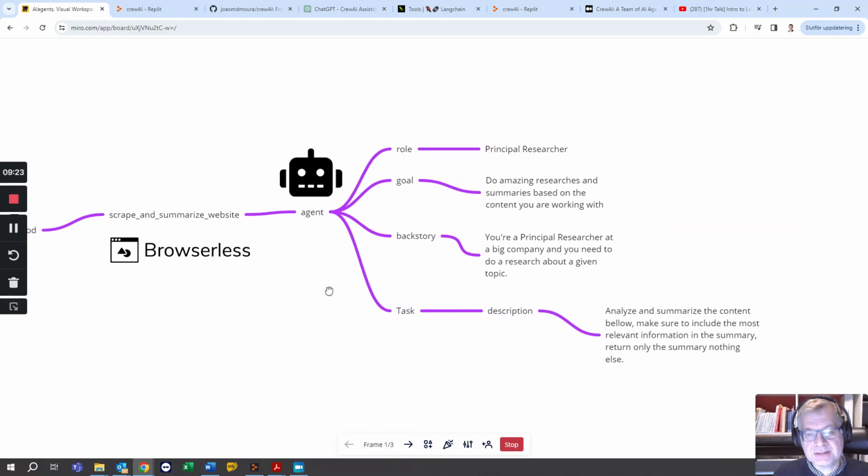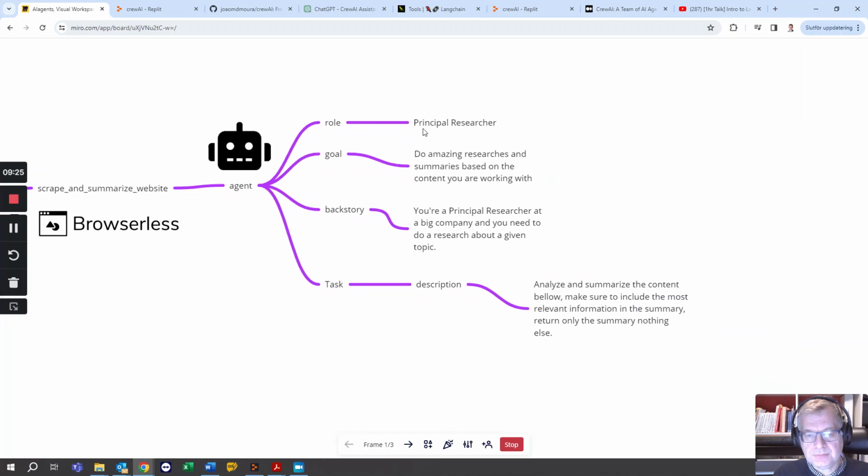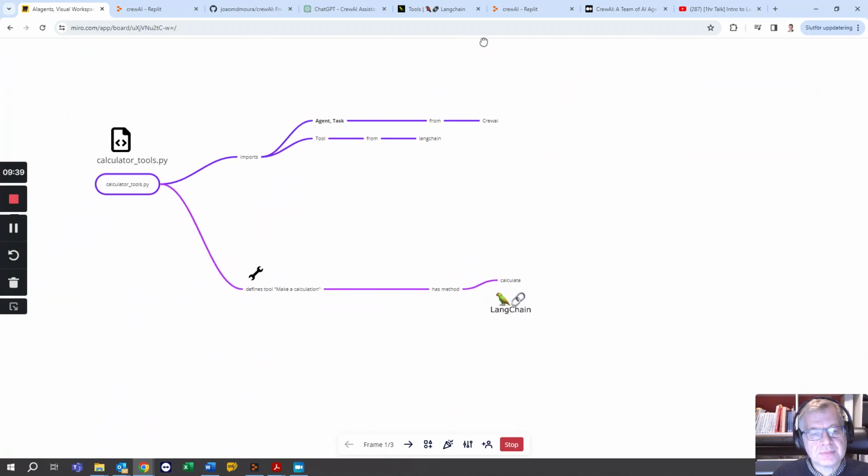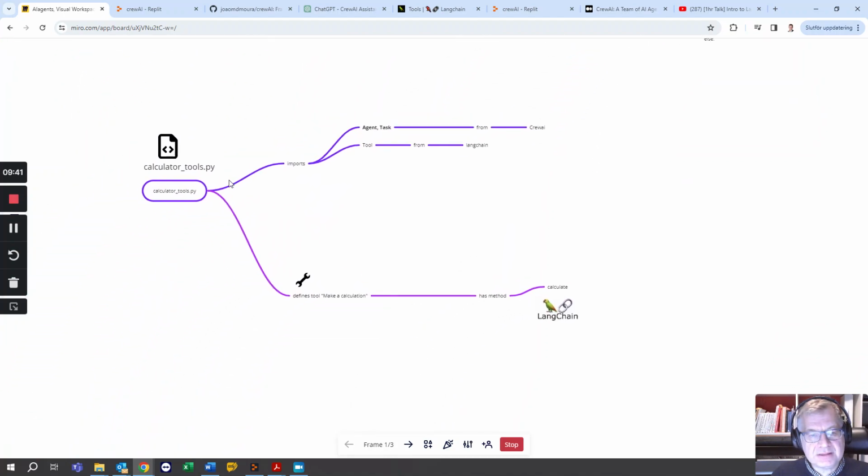It also has an agent. That agent has role, goal, backstory, and also a task. And these also will guide the result. And lastly, one of the built-in tools from LangChain, which is the calculator tools.